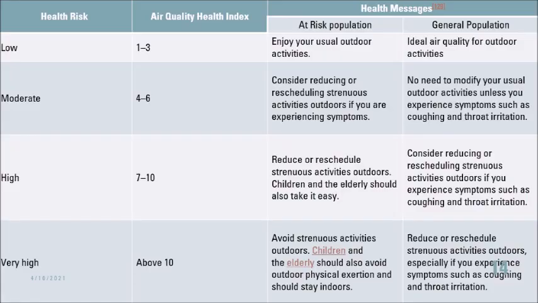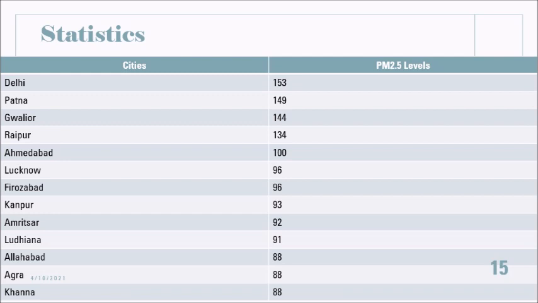So what are the standards? There are levels like low, moderate, high, and very high. At low, we can usually go for outdoor activities, it's just general pollution. When it comes to high and very high, we have to reduce or reschedule outdoor activities, and children and the elderly should not go out in these cases.